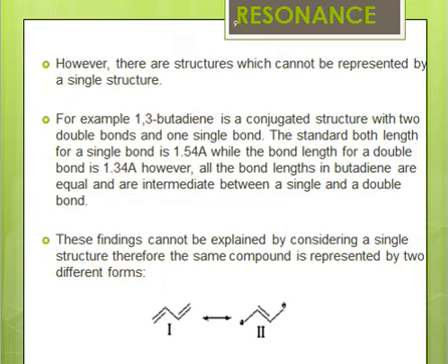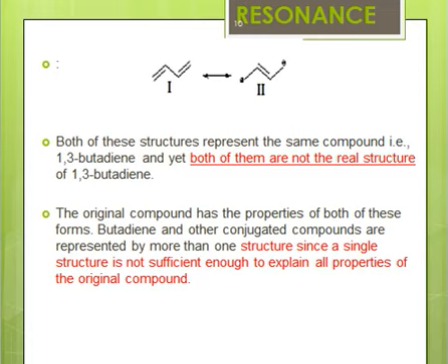Whenever you have a system which is conjugated, we cannot write only one structure, because one structure cannot explain the bond lengths for these molecules. Both structure 1 and structure 2 represent the same molecule, butadiene, yet both of these structures are not real. This is not butadiene, this is not butadiene. These are 2 structures that are representing butadiene, and we cannot draw the structure of the actual butadiene, because then we would be violating the rules of valency, as these carbons would have 5 valencies, which is not possible.